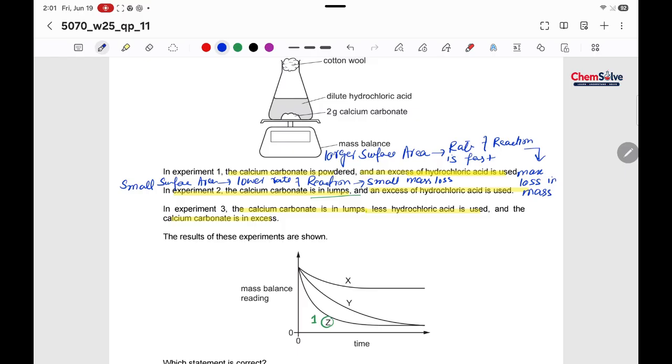If there is a lower rate, then there would be a less steeper curve. All right, because the curve of the graph tells us the rate of reaction. If it is less steeper, it means the rate is less.